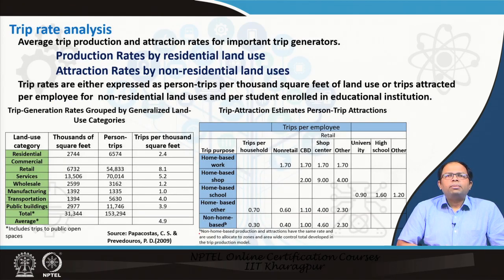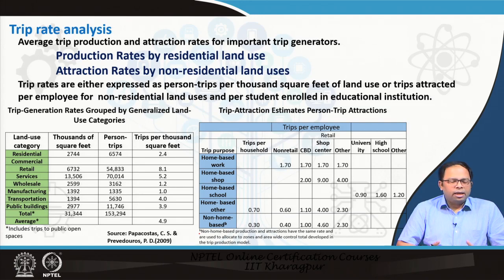So, this is an example of trip rate analysis, where average trip production and attraction rates for important trip generators are listed. For example, production rates could be done by residential land use, whereas attraction rates could be done by non-residential land uses, and trip rates are either expressed as percent trips per 1000 square feet of land use, or trip attracted per employee for non-residential land use, and per student enrolled in educational institutes.